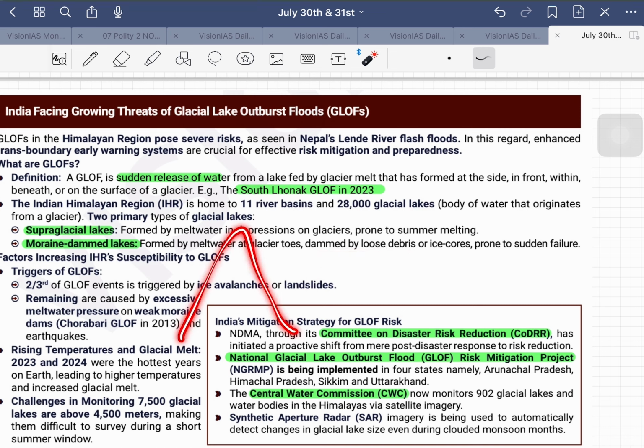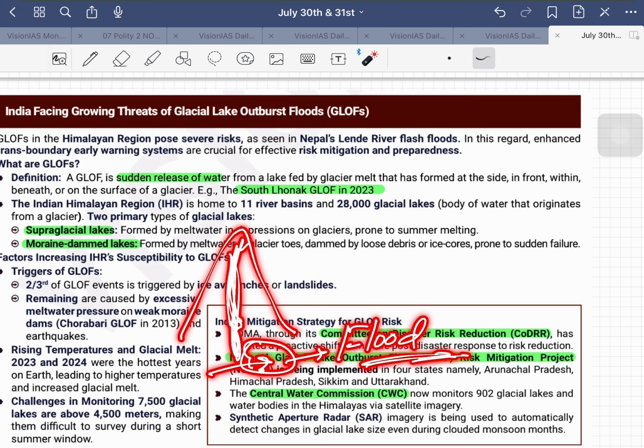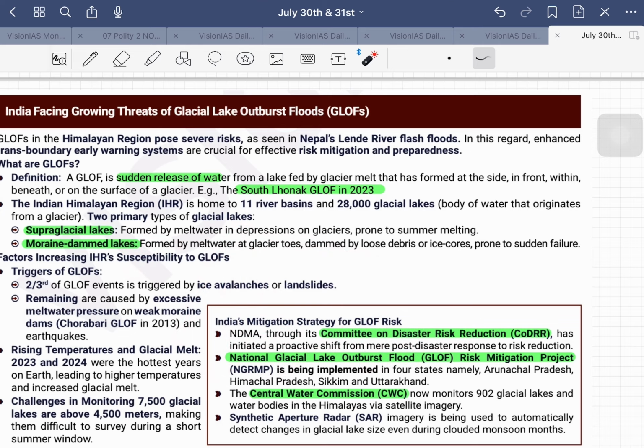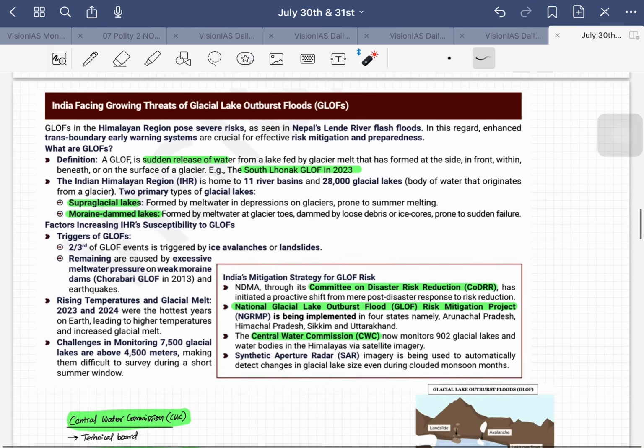See, for example, this is a glacier, and we know that moraine is the falling of debris on this glacier, and the glacial debris will create a depression. That depression is filled by meltwater. Suddenly it might lose its compactness, and it will lead to failure, and it will create a flood-like situation. That is nothing but a moraine dammed lake. Okay, if it's created by moraine debris only.